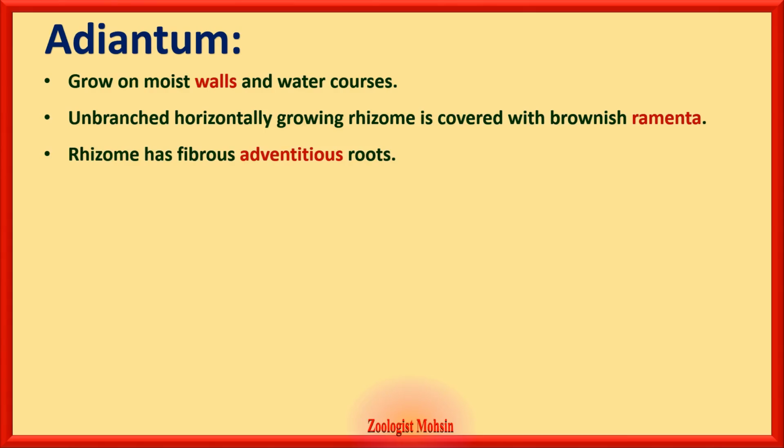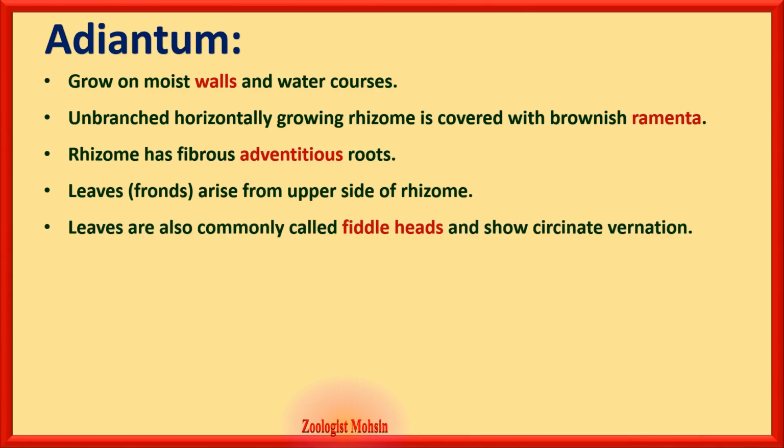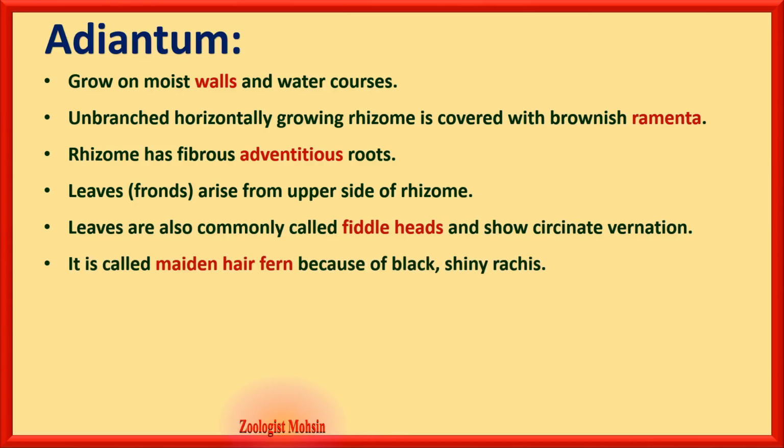Rhizome has fibrous adventitious roots. Leaves or fronds arise from the upper side of rhizome. Leaves are also commonly called fiddleheads and show circinate vernation. It is called maidenhair fern. Why? Because of black, shiny rachis or stalk.